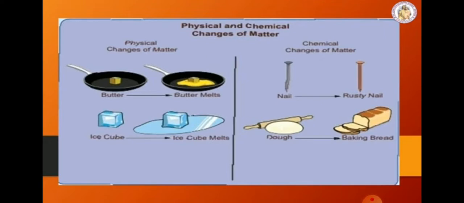Let us see iron exposed to moist conditions. A reddish brown new substance called rust forms on the iron. If you see the iron pieces in the water, you can see a brownish red color on the iron. That is called rusting. This is a chemical change which takes place in iron.